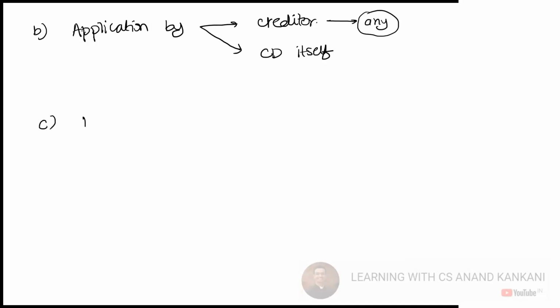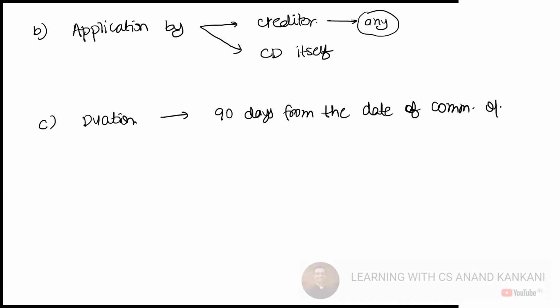So what is the difference? As I said, the duration of fast track CIRP is 90 days from the date of commencement of CIRP, plus an extension of 45 days can be granted.